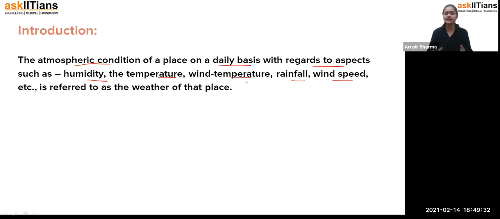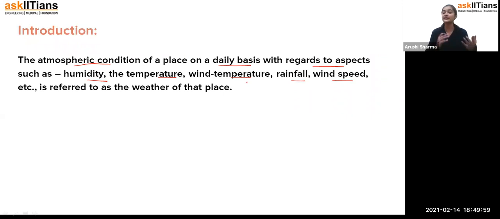Whether we are talking about temperature, rainfall, sunny, cloudy or partly cloudy, it is the atmospheric condition of that place on a daily basis. Generally, whenever we have to go out, we check the weather forecast, and in that we look at what the temperature is. In winter we check whether it is very cold or not. In summers we check whether it is very hot or not.